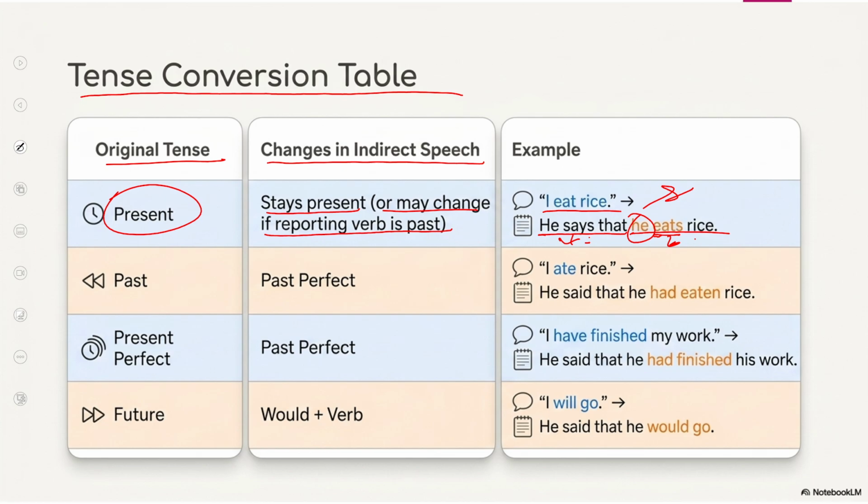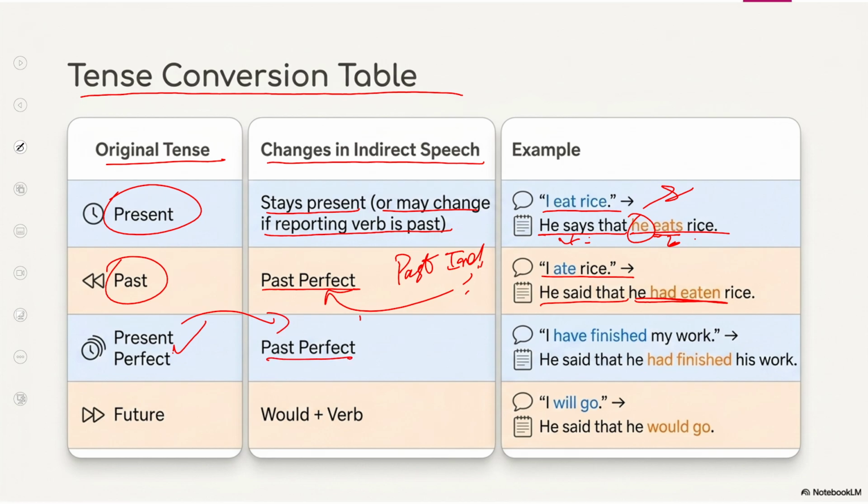If the reporting verb is in the past, then past perfect. I ate rice. He said that he had eaten rice. It means that past indefinite will be changed into past perfect. Now, if there is a present perfect, it will be changed into past perfect, right? How?